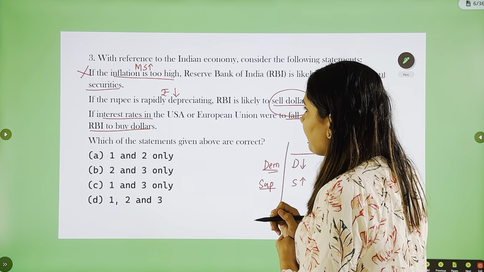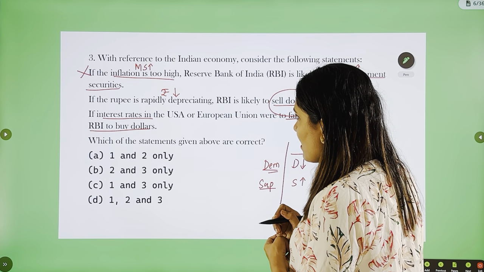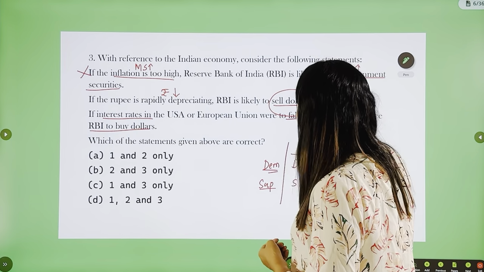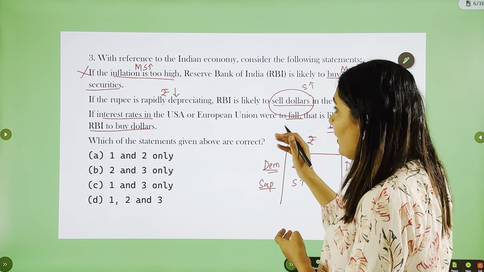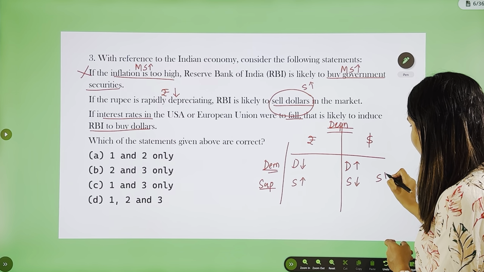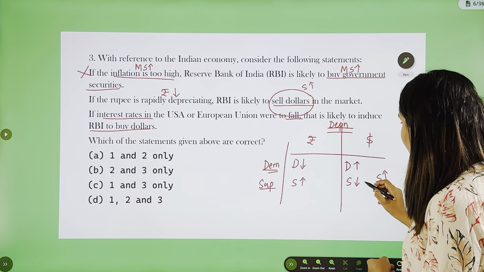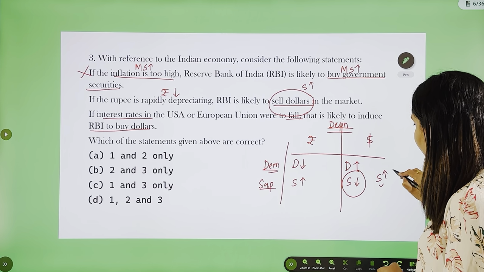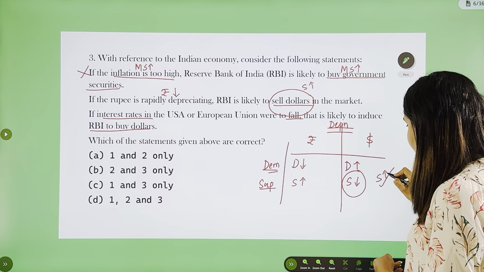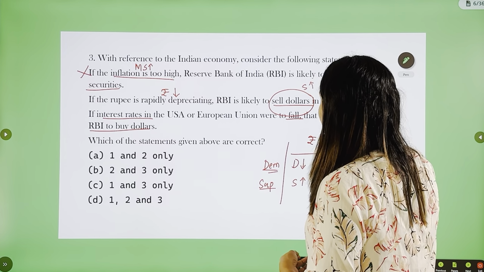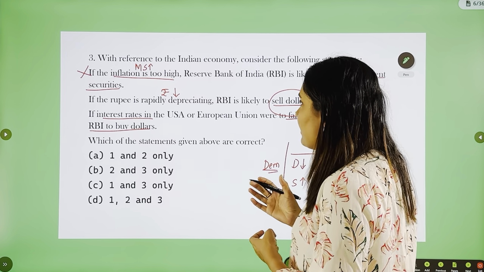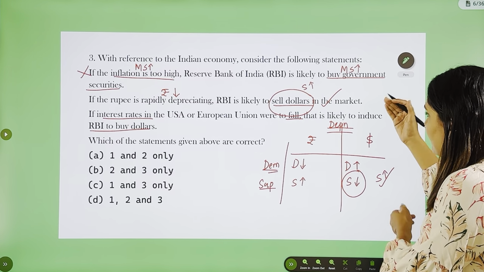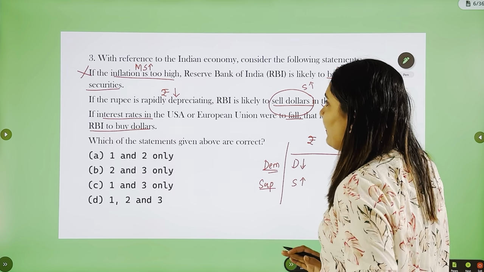RBI will be increasing the supply of dollar in the market. Now see, when the supply of dollar in the market increases, what will happen? See, the rupee has depreciated because the supply of dollar is less. Now RBI is selling more dollars in the market, which means that the supply will further increase. So this will help out. That is, during depreciation, RBI will sell dollars in the market so that supply of dollar increases, therefore its value will come down and therefore rupee will appreciate.